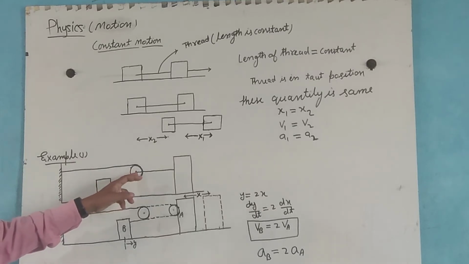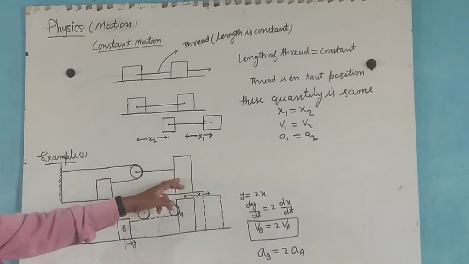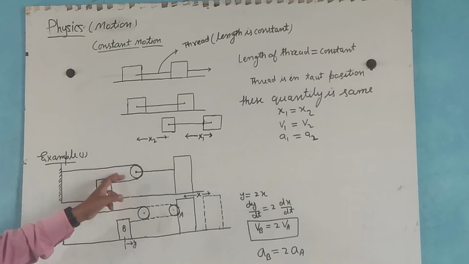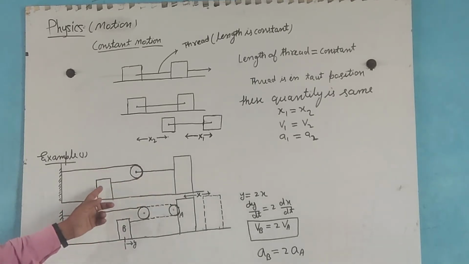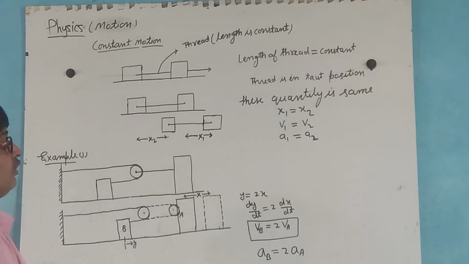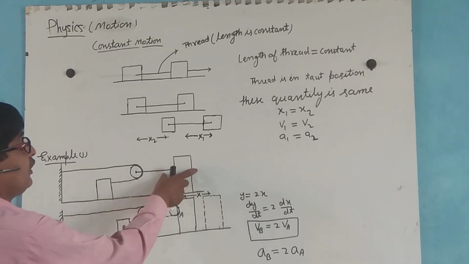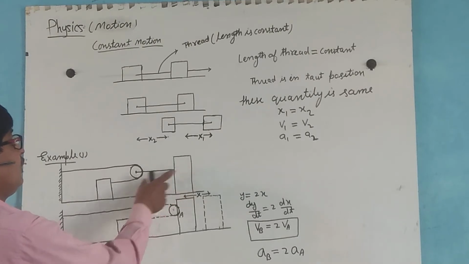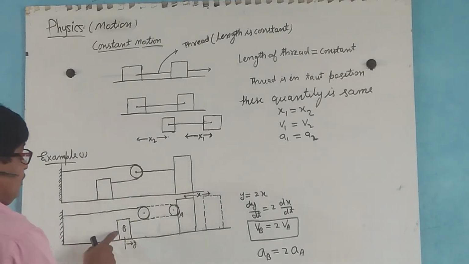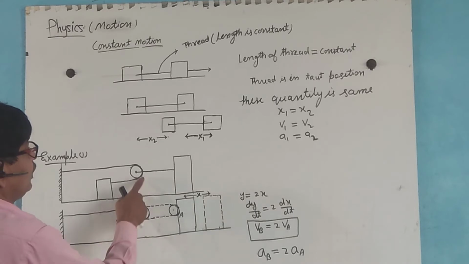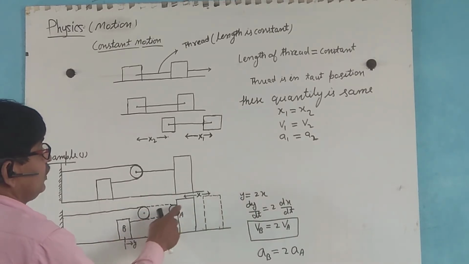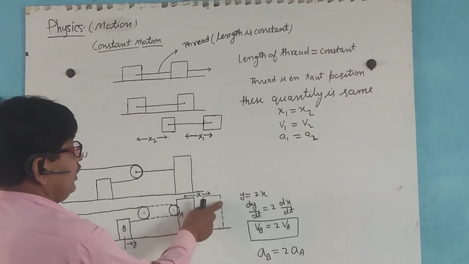Now this is a pulley and this is a block attached by the string. The string is constant, so in this case the displacement of this block comes here, so this block comes here.